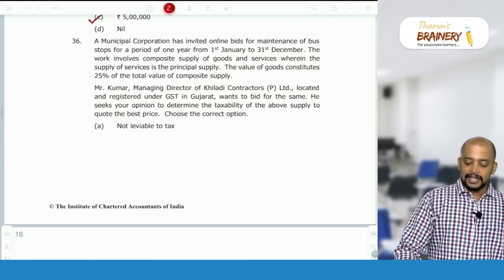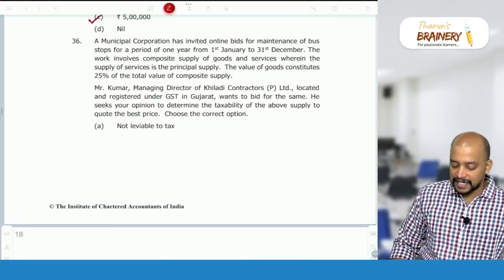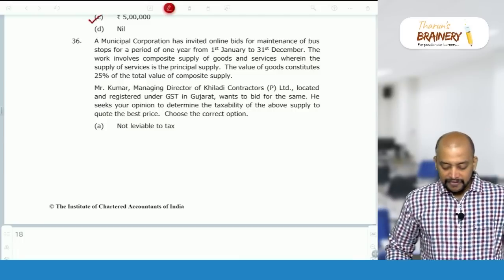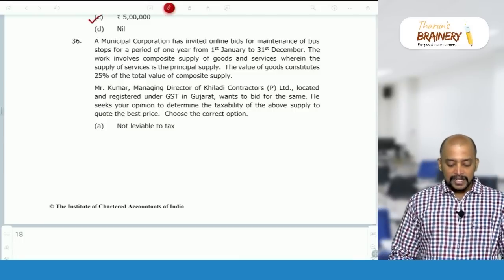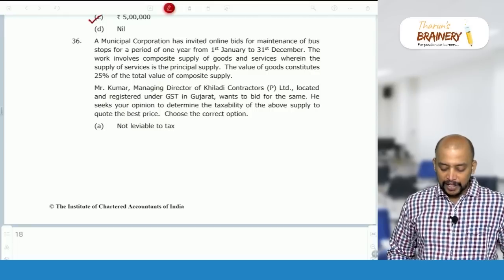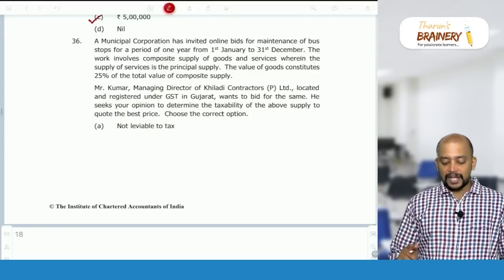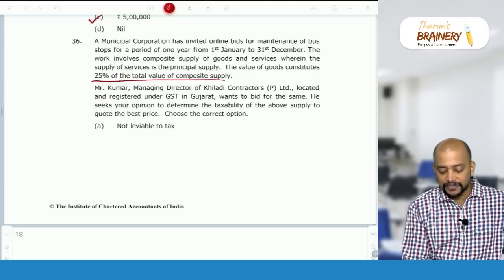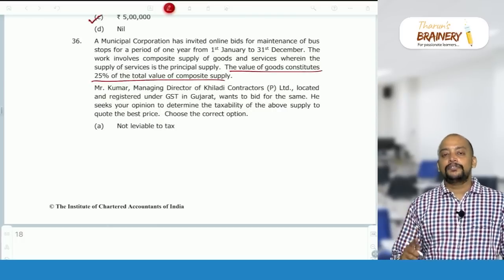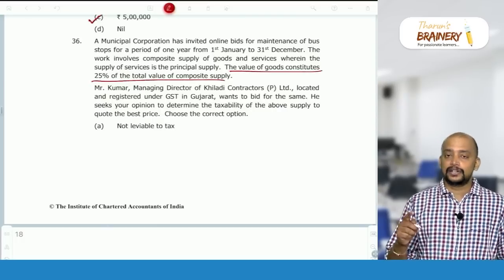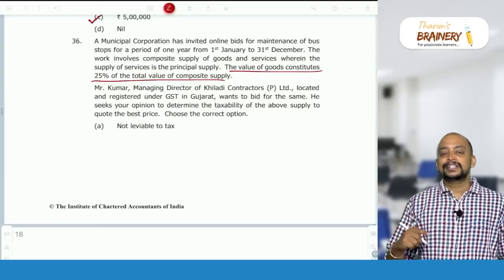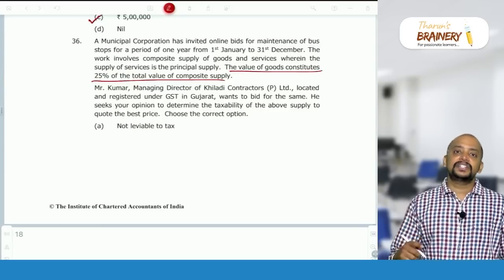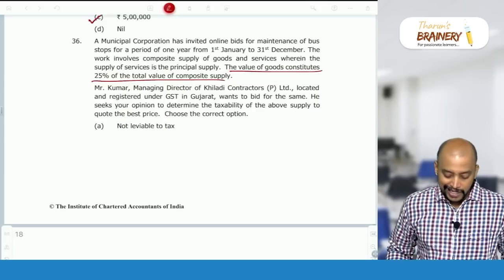Then 36. A municipal corporation has invited online bids for maintenance of bus stops for a period of 1 year from 1st January to 31st December. The work involves composite supply of goods and services, wherein supply of service is principal supply. The value of goods constitutes 25% of the total. So, if the value of goods does not exceed 25% of the total value, then the services provided to government in respect of an activity entrusted to them under the constitution is exempted.